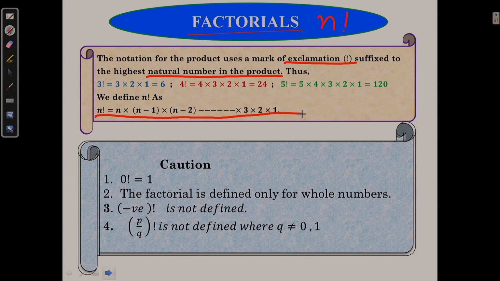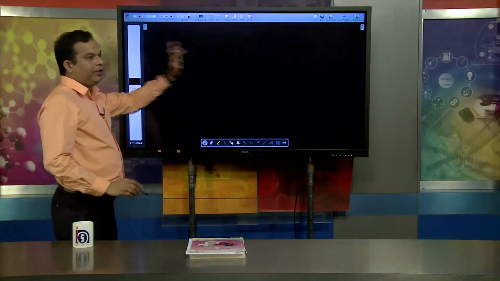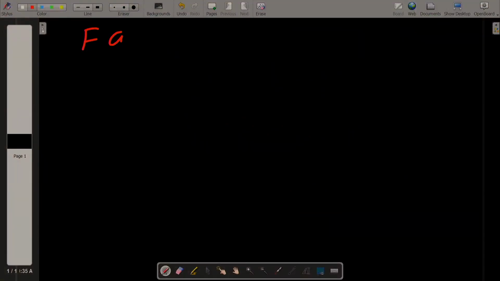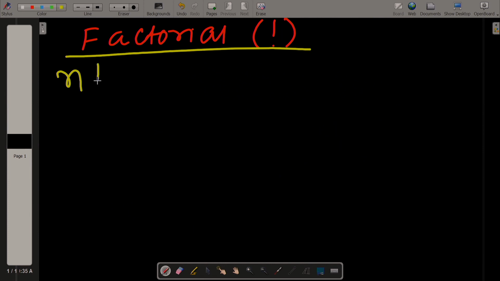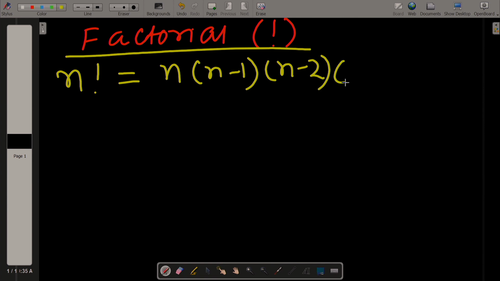Dear learners, one thing I would like to tell you right now, when talking about factorial: this exclamation mark is the symbol we use. When talking about n factorial, that means n into n minus 1 into n minus 2 into n minus 3, dot dot dot, up to 1. That is very important.